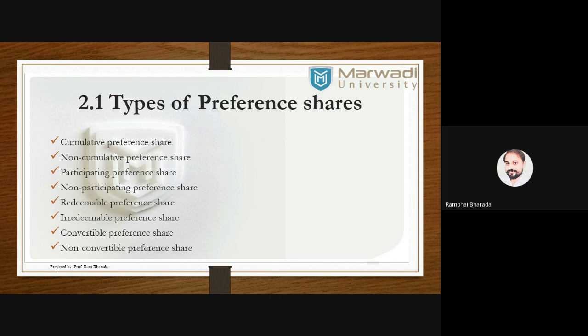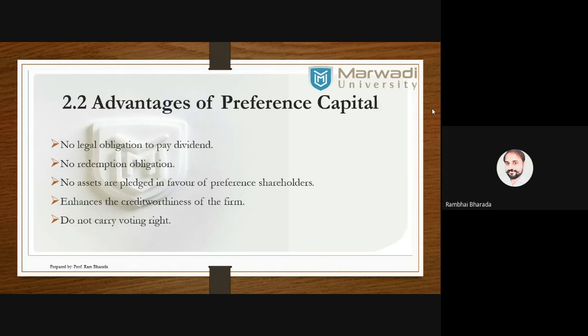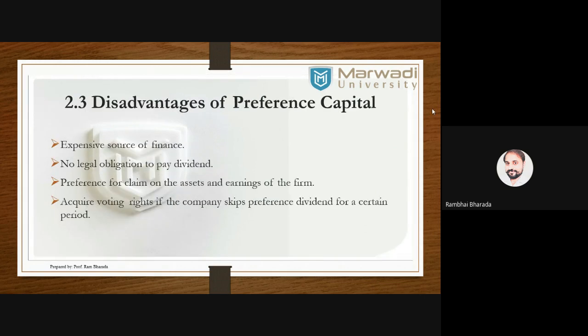Participative preferences, they have a right to participate in the meetings of the company. Non-participative does not have a right to participate in the decision making process of the company. Redeemable, those are redeemed after 5 years, 10 years. Irredeemable, once it is issued, it remains with the company for a lifetime. Convertible preferences, those may be converted into debentures and equity shares after a particular time. And non-convertible, it means it remains a preference for the lifetime of the company. These 8 types of preferences are there. Please remember. Then the advantages and limitations, I am leaving to you.